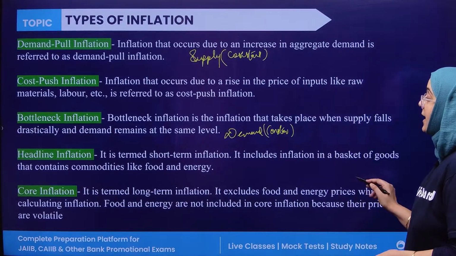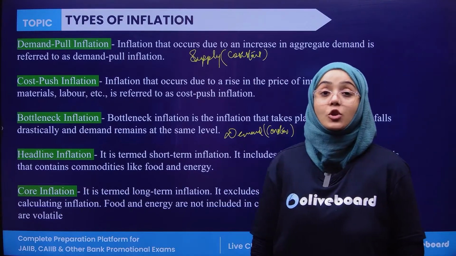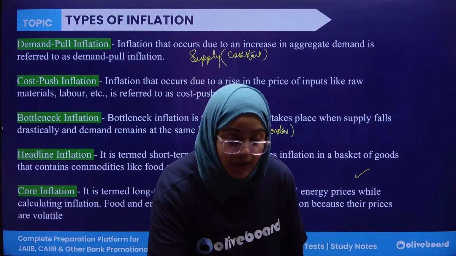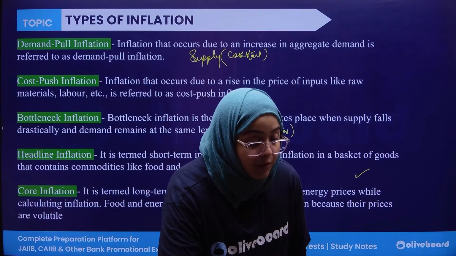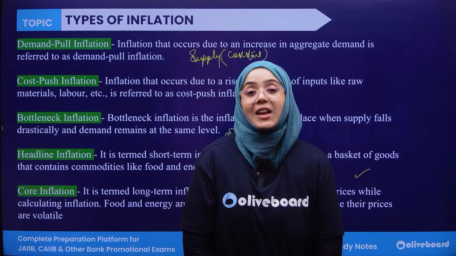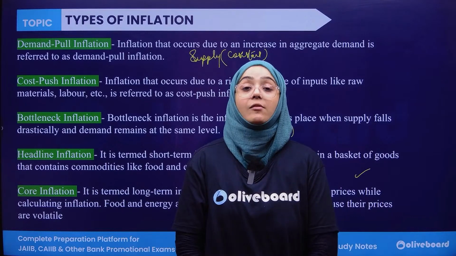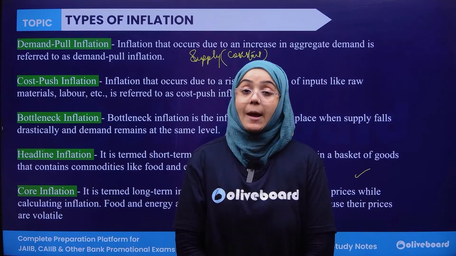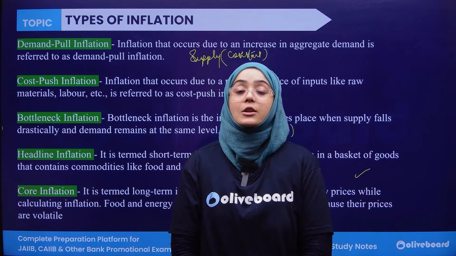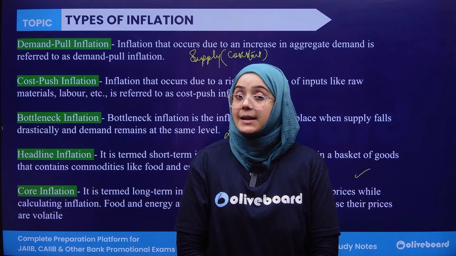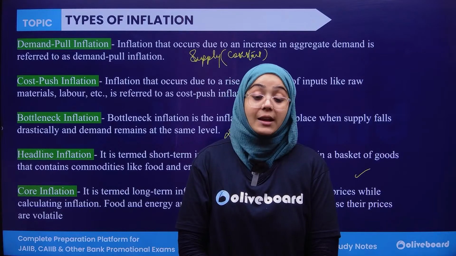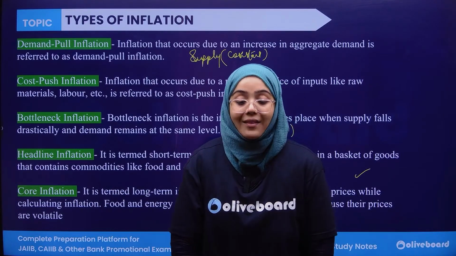Okay. Next, headline inflation. Headline inflation is also known as the short-term inflation. Headline and core, these are the two inflation types. Headline is termed as the short-term inflation, whereas the long-term inflation is known as core inflation. Headline means when inflation is calculated for a short period of time, and then all the things, for example, petrol prices, food and energy, the prices which are very volatile in nature, are actually included in the calculation of inflation. Then it is known as headline inflation.